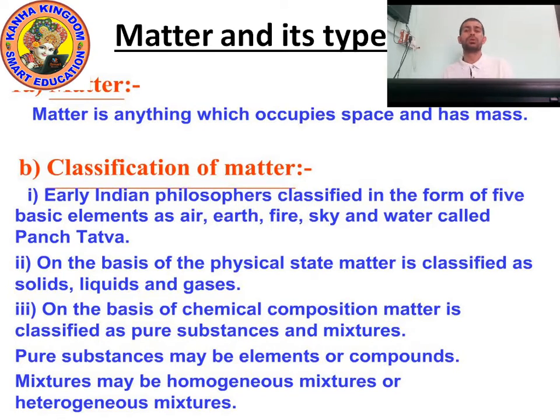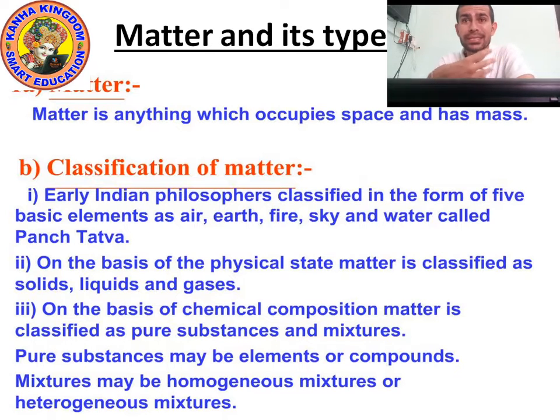On the basis of chemical composition, matter is classified as pure substance and mixture. Mainly, on the basis of physical state, there are three types of matter: solid, liquid, and gas.